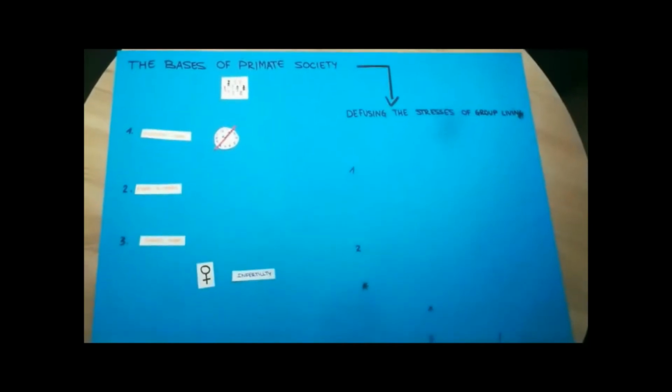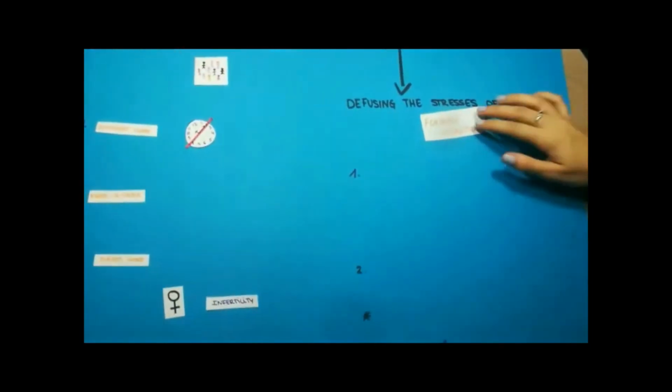Diffusing the stresses of group living. Monkeys and apes neutralize the stresses created by living in groups by forming coalitions that buffer their members against harassment. These involve two separate processes that interact to create these bonds. Emotionally intense mechanisms are triggered by social grooming. It triggers the release of endorphins in the brain, and this allows animals who groom together to stay together long enough to build up a relationship of trust and obligation.